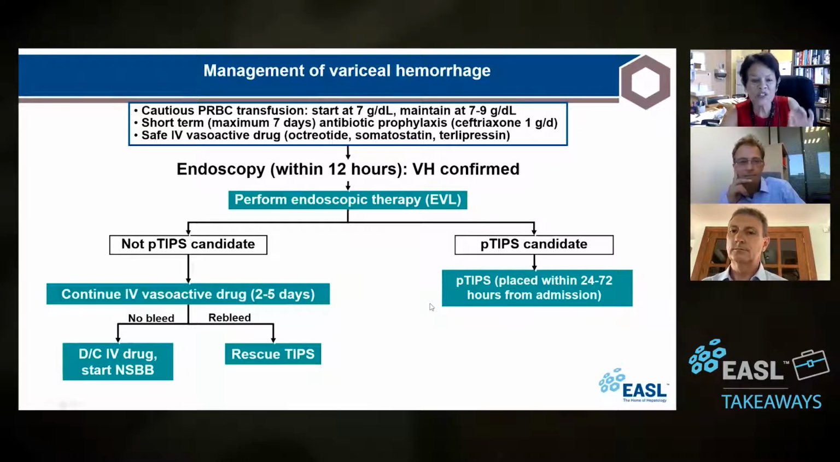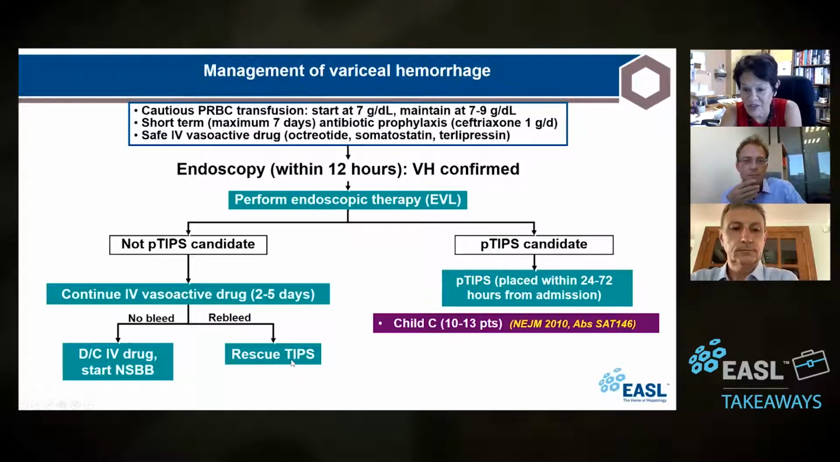Correct. So, in studies of rescue TIPS, they were always Child C, the sicker patients. In the initial seminal study by Garcia Pagan et al., the multicenter study, they identified Child C, 10 to 13 points, because we knew that these are the sicker patients, right? But you exclude 14 and 15 because they're too sick to get a TIPS. They're going to die if you get a TIPS, right? So this is the seminal New England Journal of Medicine paper in 2010.